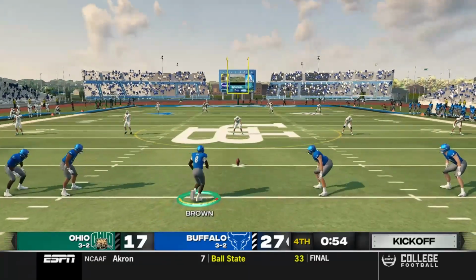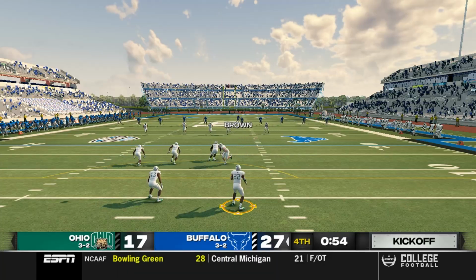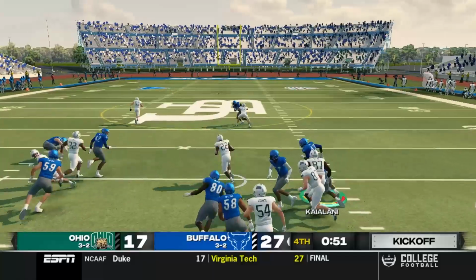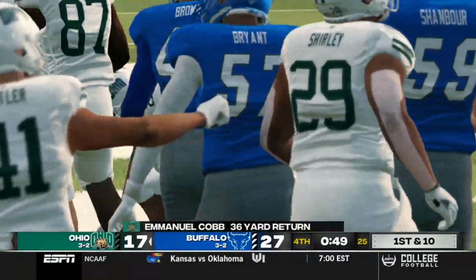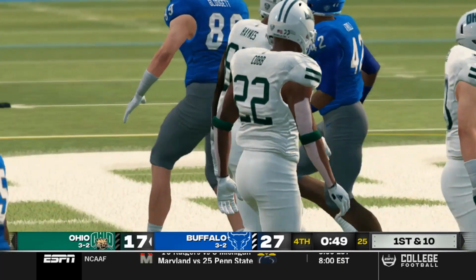And somehow that play stands, giving the Bulls a 27-17 lead. They would have preferred that not be a touchdown, I think, honestly. Oh no, this is setting up as a disaster, but Cobb returns it for 36 and gets taken down right around midfield.